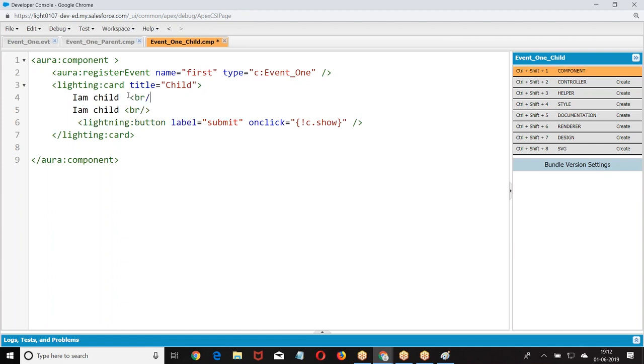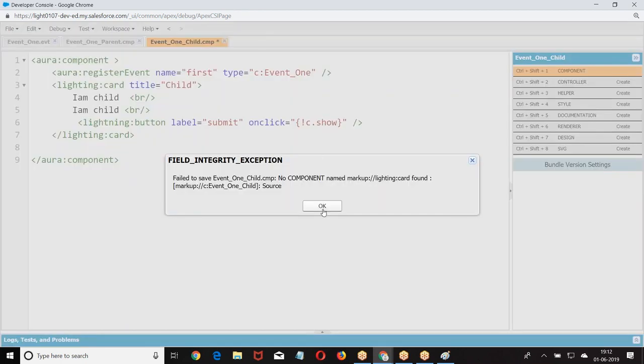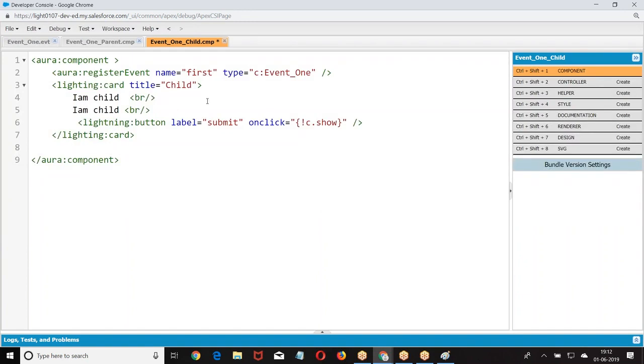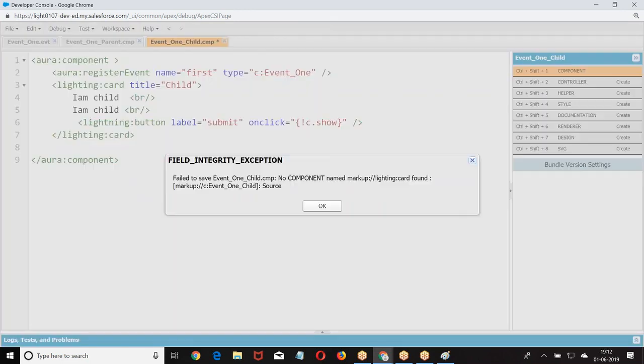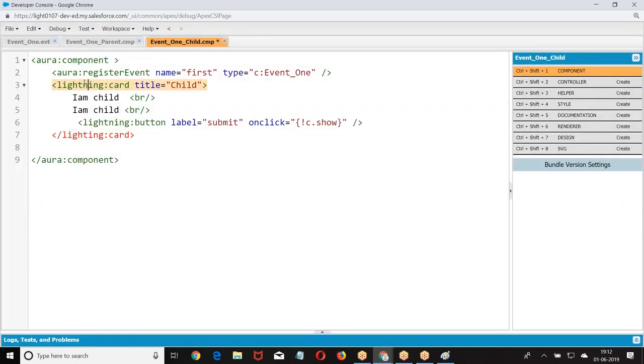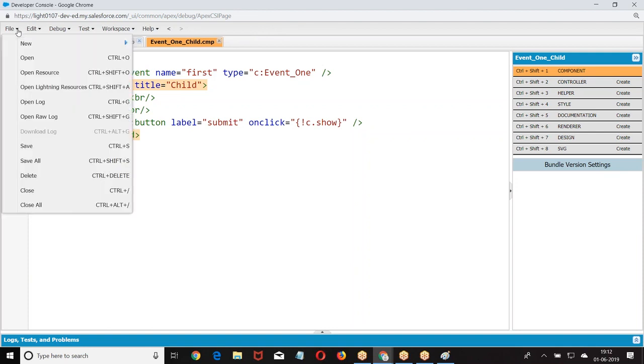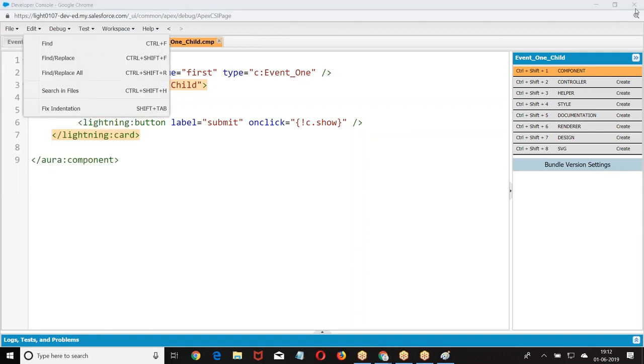So, what is the output we are getting right now? Lightning, spelling mistake. Now we are trying to call. Please mute your mic. Amar, mute your mic.